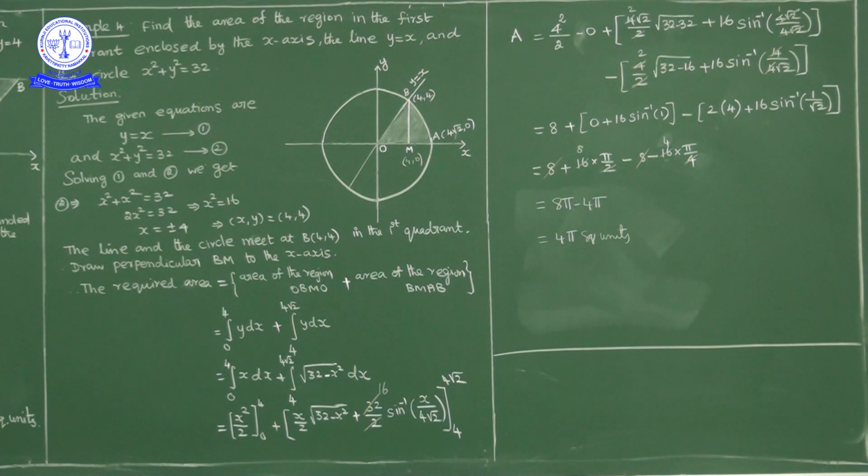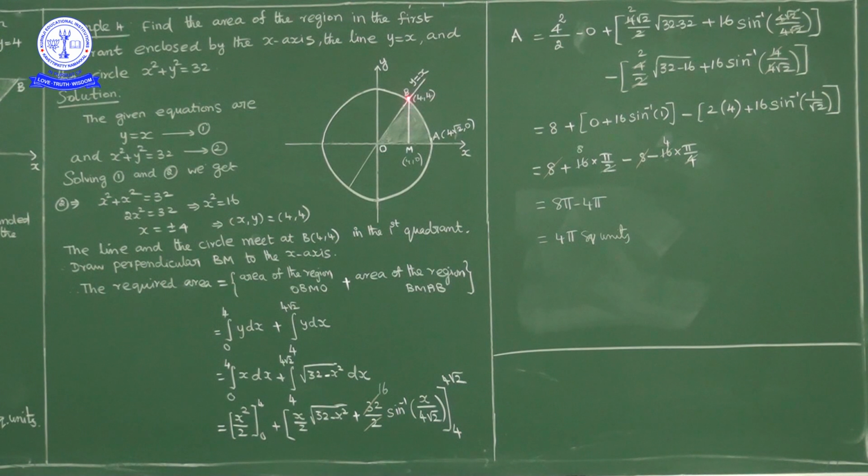Anyhow, we are discussing the first quadrant only. So in the first quadrant, the line and circle intersect at 4 comma 4. Clear? Now this is the line y is equal to x and this is the circle. We need the area of the region in the first quadrant enclosed by the x-axis and the line y is equal to x, which is this area, and the circle x square plus y square is equal to 32.